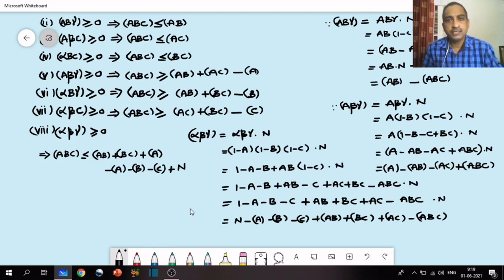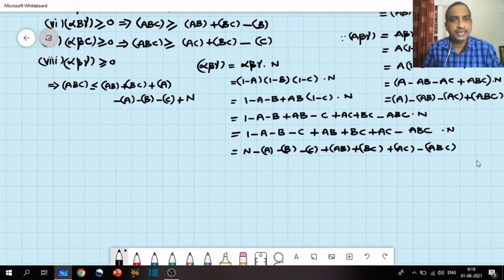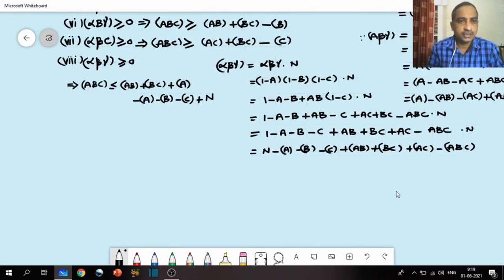So now it is very difficult to test the conditions for consistency for 3 attributes. Now we are obtaining the interrelationship between them, right? So now 1 and 8.